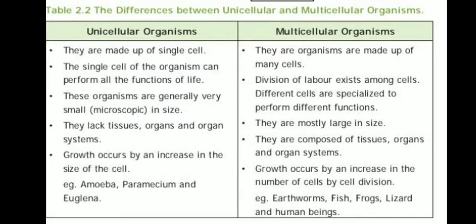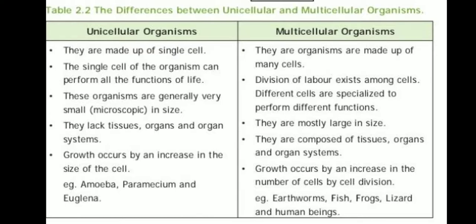Difference between unicellular and multicellular organisms. Point number one: unicellular organisms are made up of a single cell; multicellular organisms are made up of many cells. Second point: the single cell of the organism can perform all the functions of life. In multicellular organisms, division of labor exists among cells; different cells are specialized to perform different functions.